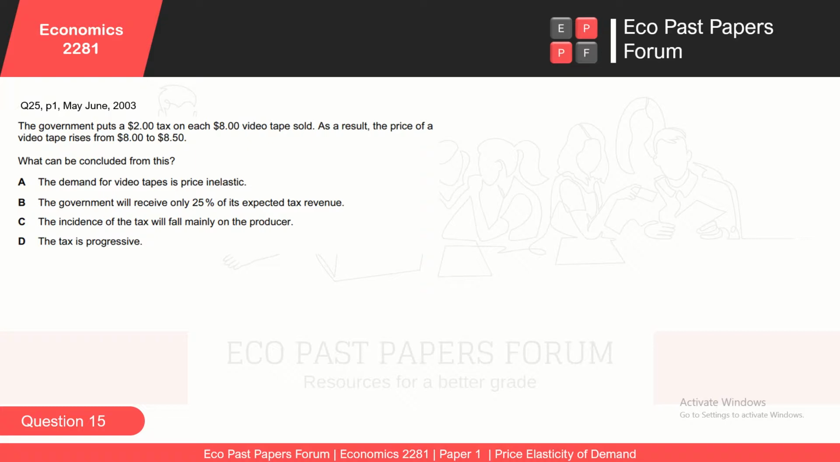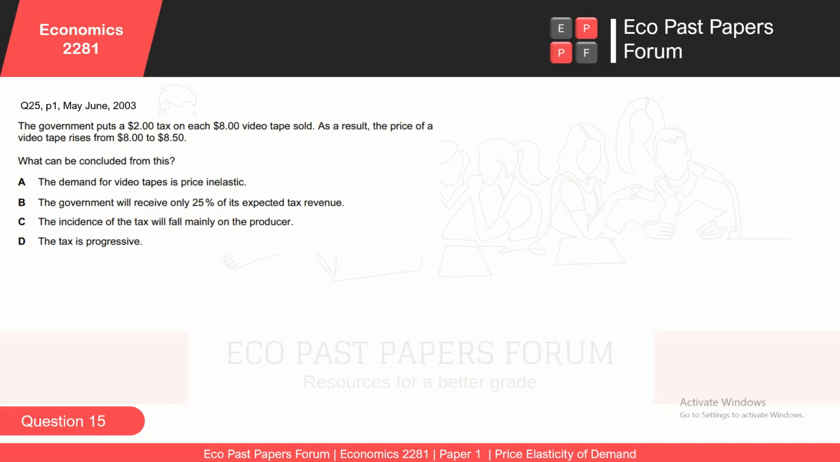A. The demand for videotapes is price inelastic. B. The government will receive only 25% of its expected tax revenue. C. The incidence of tax will fall mainly on the producer. D. The tax is progressive.